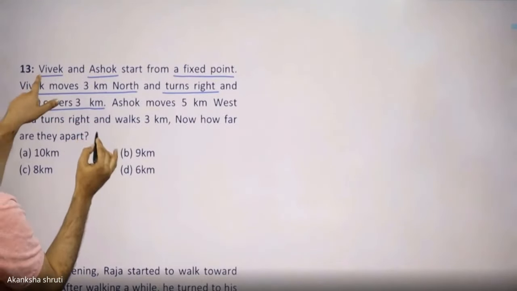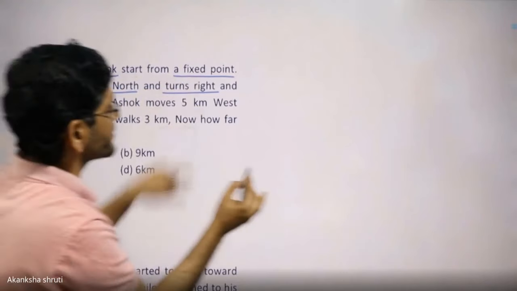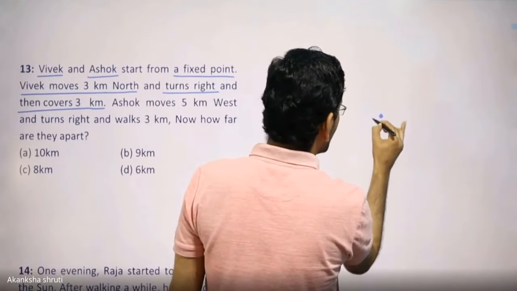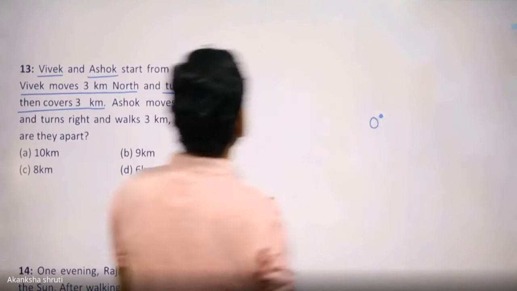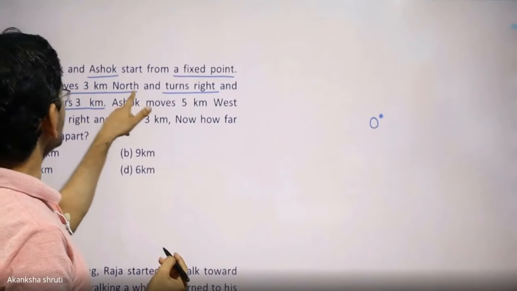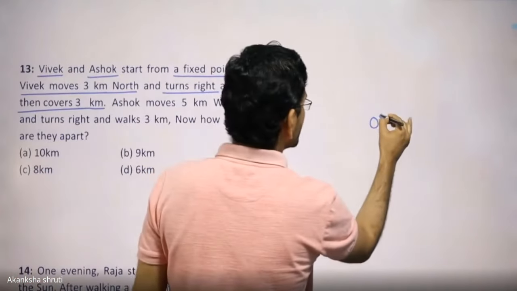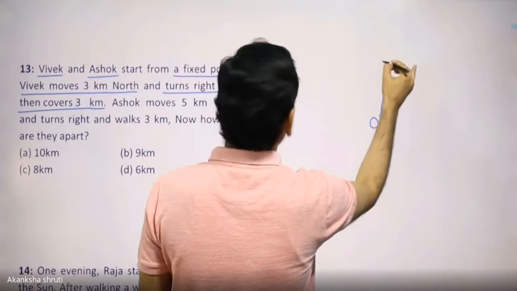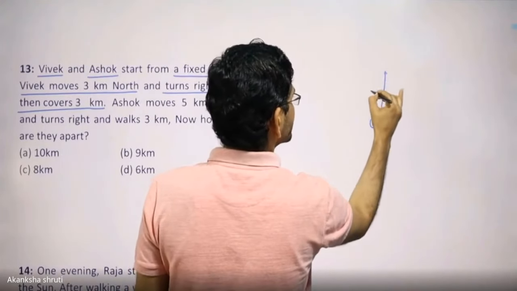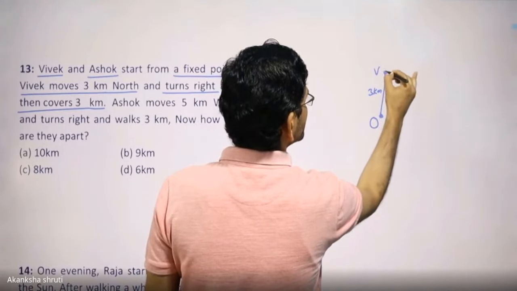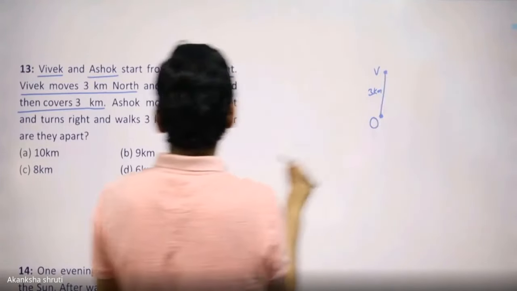It is stated that Vivek and Ashok start from a fixed point. तो कंसीडर करिए कि यहीं से विवेक ने भी स्टार्ट किया है और यहीं से अशोक ने भी स्टार्ट किया है. स्टूडेंट्स, विवेक मूव्ड 3 किलोमीटर नॉर्थ. So draw 3 kilometers north. Consider this as the 3 kilometers. It is Vivek, so let us consider this point as V.